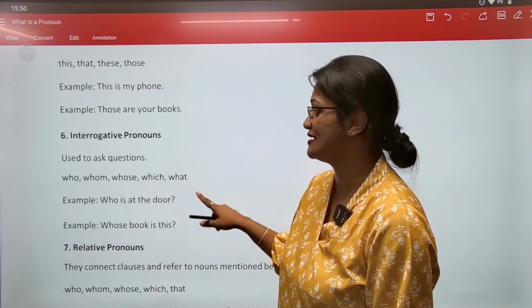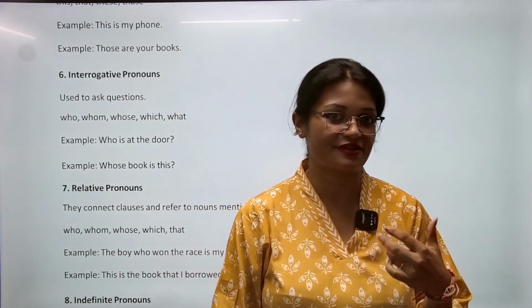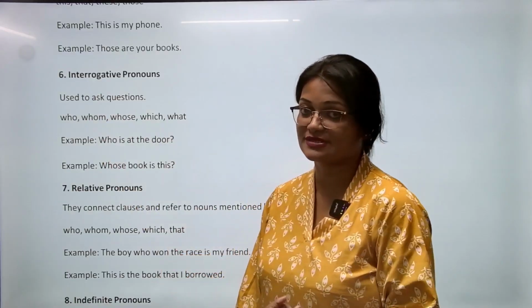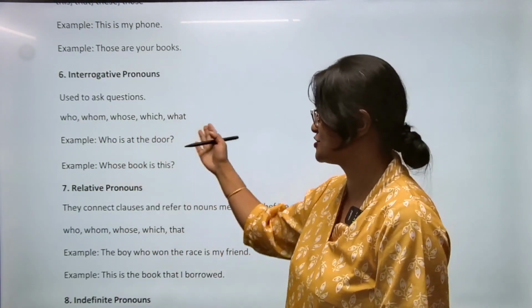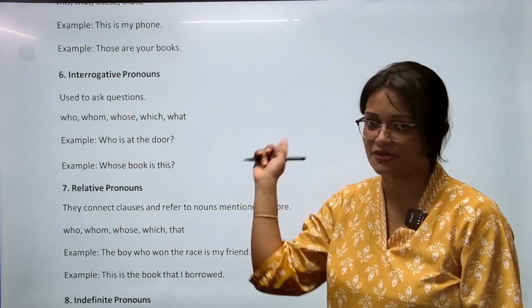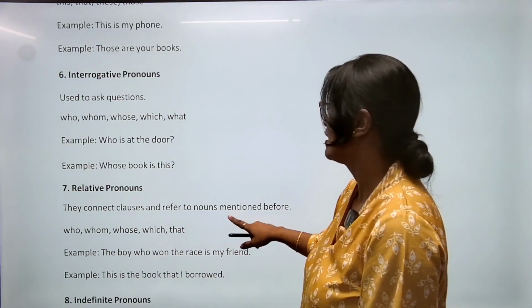The next category is interrogative pronoun. Interrogative नाम से ही पता चलता है interrogation मतलब questions. So used to ask questions. Words like who, whom, whose, which, what. All these are WH words, questioning words. And whenever these are used, we understand it is about interrogation, मतलब asking question. ये भी हो सकते हैं interrogative pronoun.